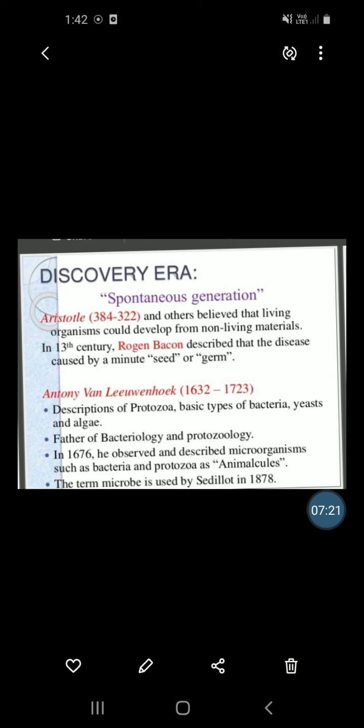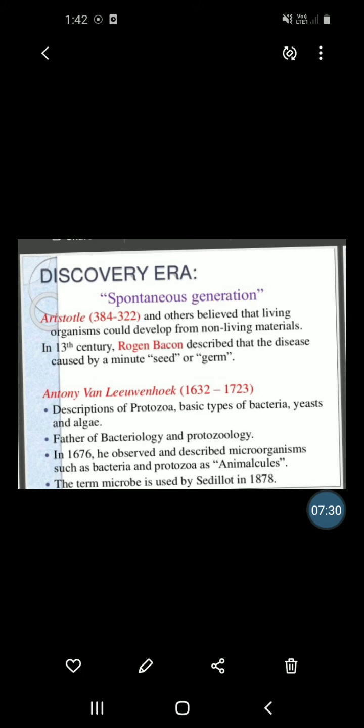Second, Antony van Leeuwenhoek, 1632 to 1723. He described protozoa, the basic types of bacteria, yeast, and algae.